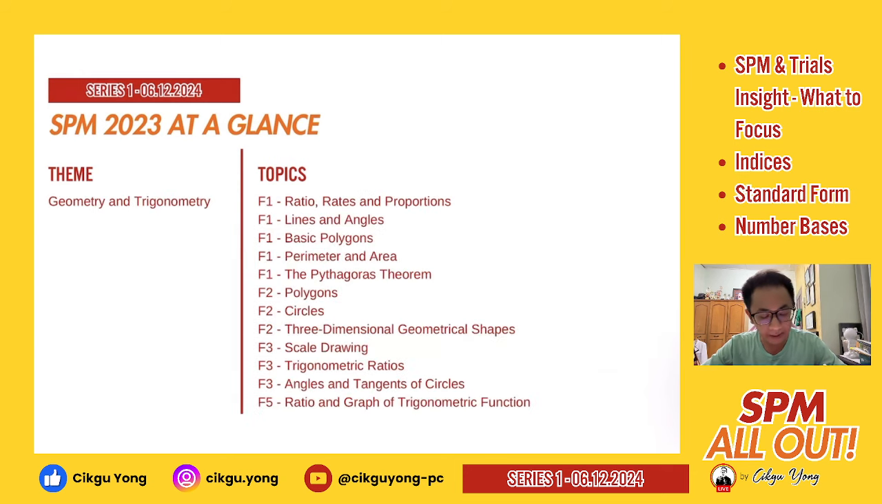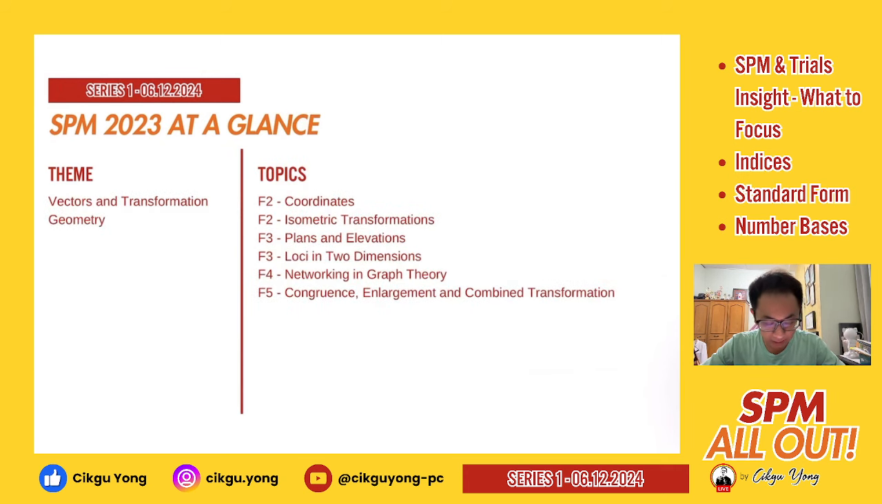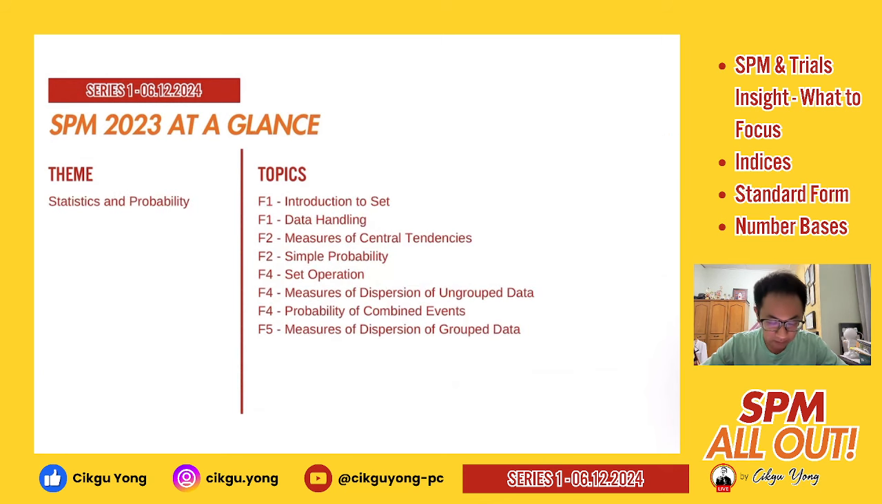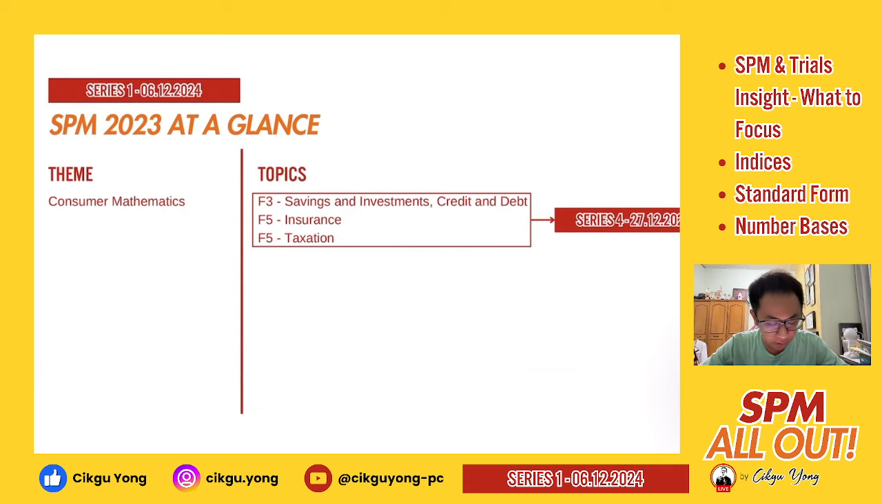For geometry and trigonometry, definitely this is something that will also be asked in your SPM, but this one I'm not really going to emphasize, as this is comprised of quite a lot of several topics, right? You may need to understand a little bit further as you're in Form 1 to Form 3 time. This is also about your transformation geometry, and this is about statistics and probability, right? And this is the new topic which we didn't really cover before the new KSSM Semakan syllabus was introduced, which is about your consumer mathematics, right?